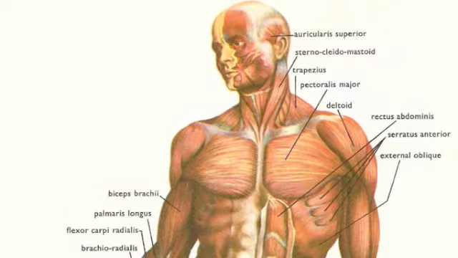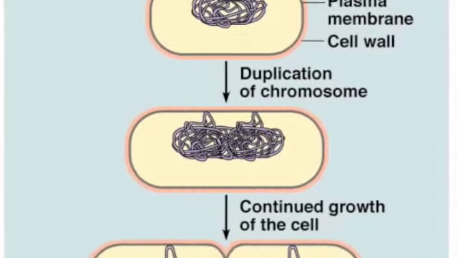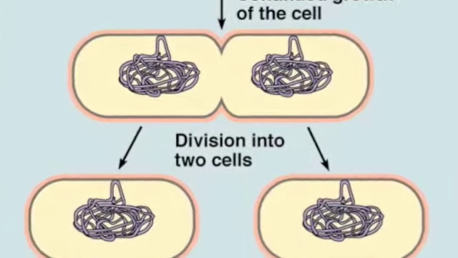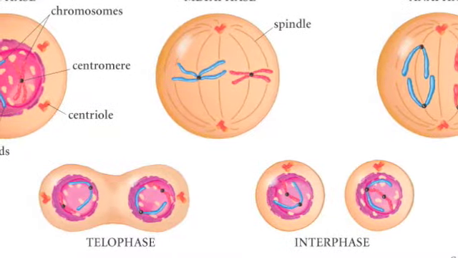Mitosis is essential to all living things. It allows organisms to grow, develop, replace dead cells, repair damage, and allows some single-celled organisms to reproduce asexually. Mitosis consists of four phases: prophase, metaphase, anaphase, and telophase.